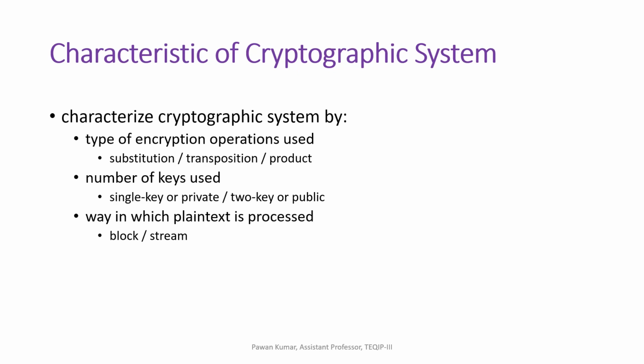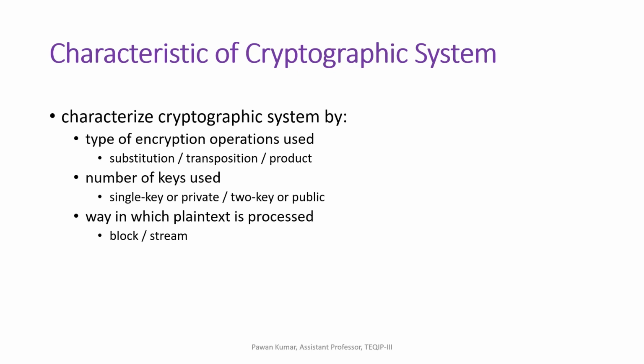Characteristics of a cryptographic system. Actually, the encryption operation can use substitution, transposition, or product. That means in the encryption block, you can use substitution encryption or transposition encryption or product. And the number of keys used, we have already discussed.